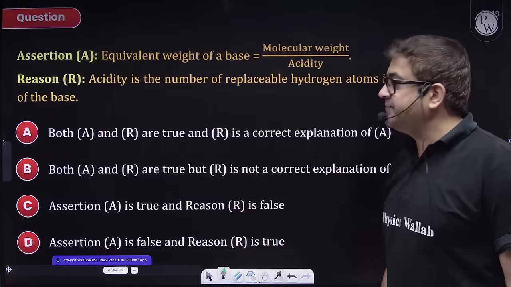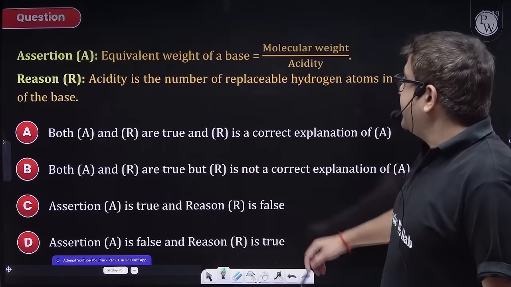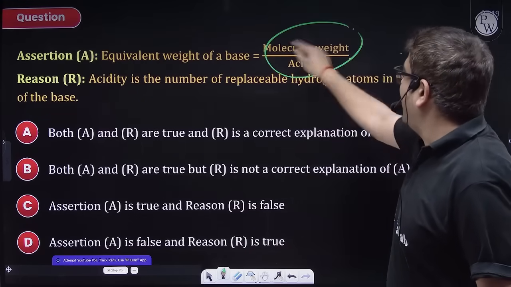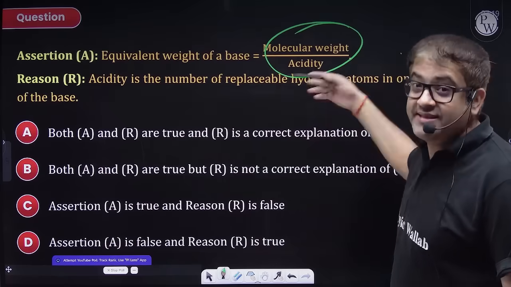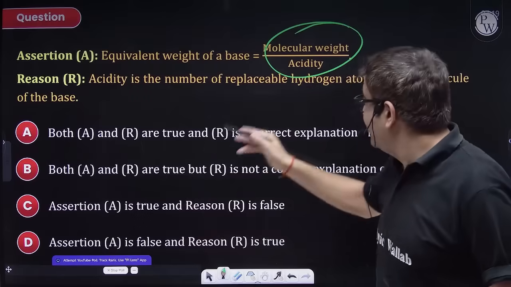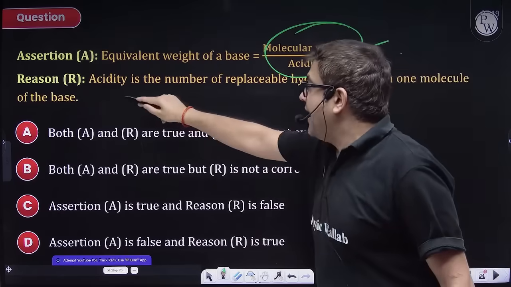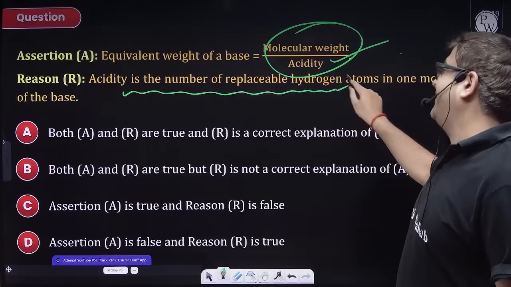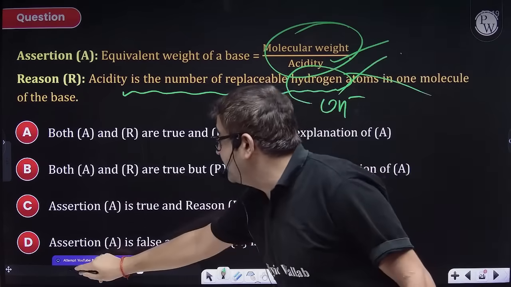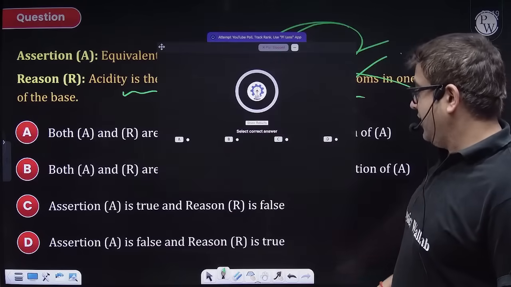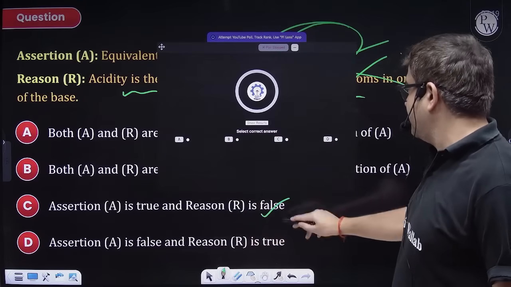Don't worry. Now, the assertion is: for a base, the number of OH minus ions given is the acidity of the base. So yes, this is correct. The reason says the acidity of a base is the number of hydrogen, sir. But this is hydroxide and it is saying hydrogen. So you are wrong. That means A is correct, B is wrong. C, sir.